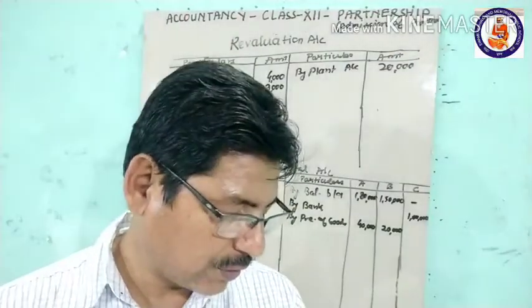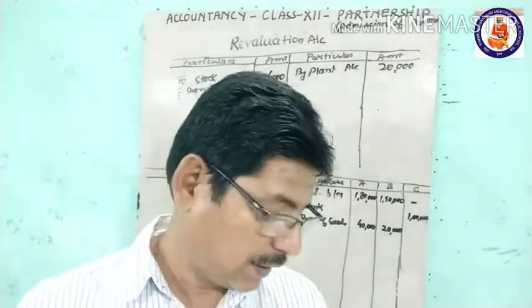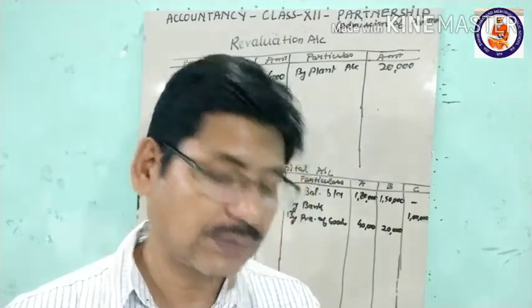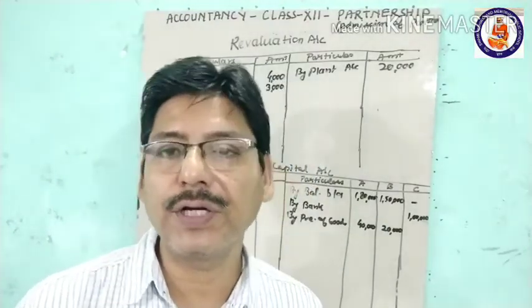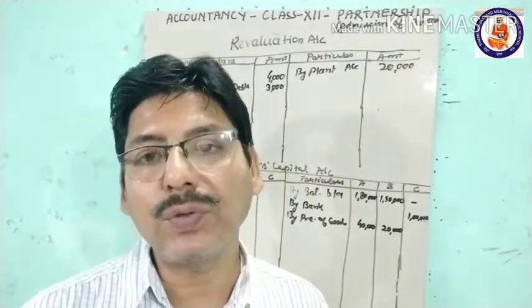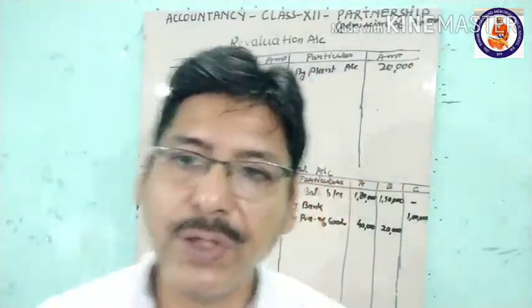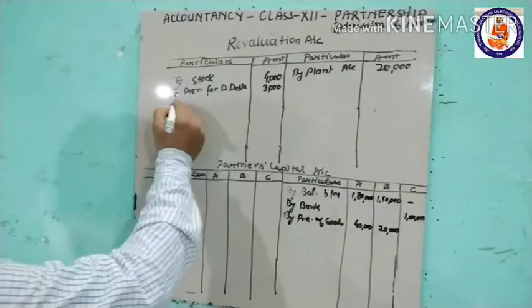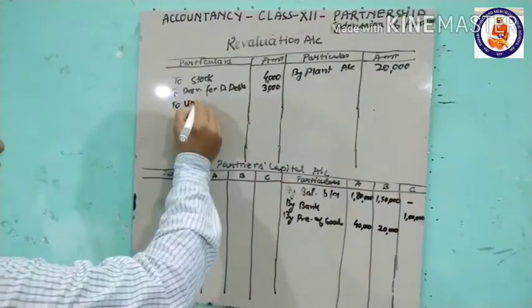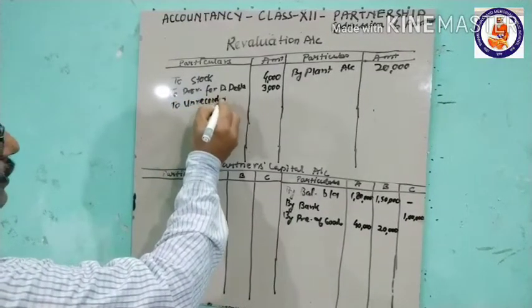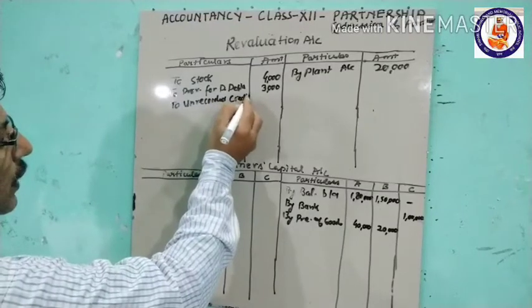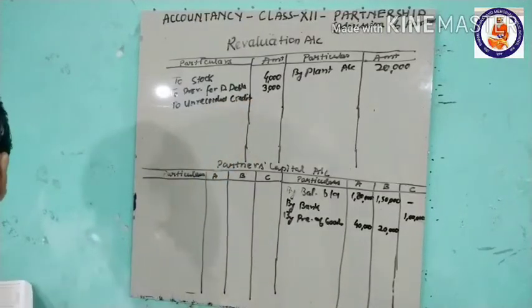Then comes the next one. Creditors were unrecorded to the extent of 1,000. Creditors is a liability, and the liability is unrecorded, so it is increasing. So a liability is credited if it is increasing, and revaluation account debit to unrecorded creditors. This is 1,000 rupees.